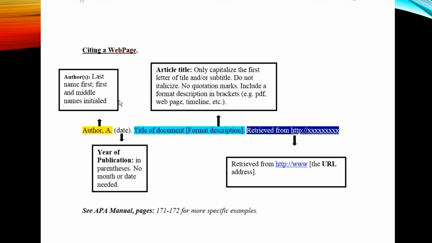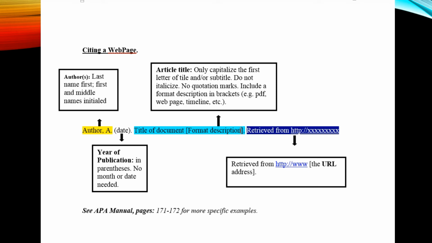Well, the general format is you include the last name first and middle names initialed, like the previous example. The title is not capitalized. You only capitalize the first letter of the title and subtitle, and you include a format description within brackets. So for example, if it's a timeline, you would write in timeline. Also, if it's a PDF file, you would write in PDF file.